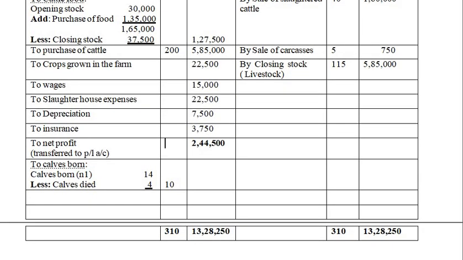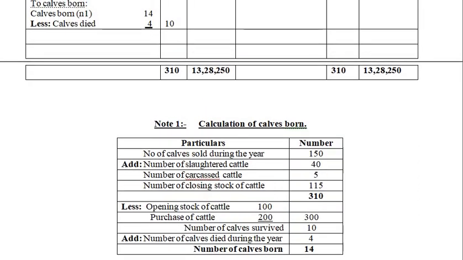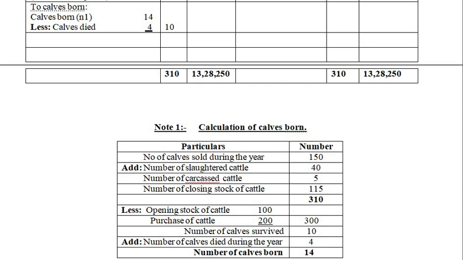Okay, I hope you have understood this particular problem. If any doubt, please let us know. I hope you have understood this note 1, that is calves born. This is basically done for the number column. Hope you have understood this particular problem, and if any doubts, please let us know. Thank you.